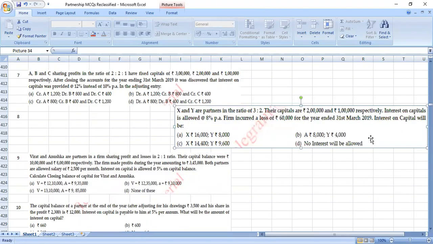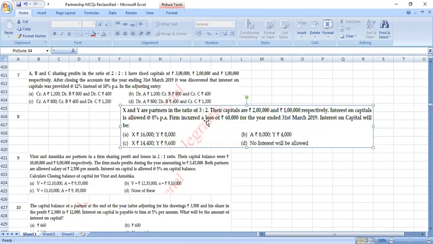X and Y are partners in the ratio 3:2. Their capitals are 2 lakh and 1 lakh respectively. Interest on capital 8% per annum. Firm incurred a loss of 60,000 for the year.